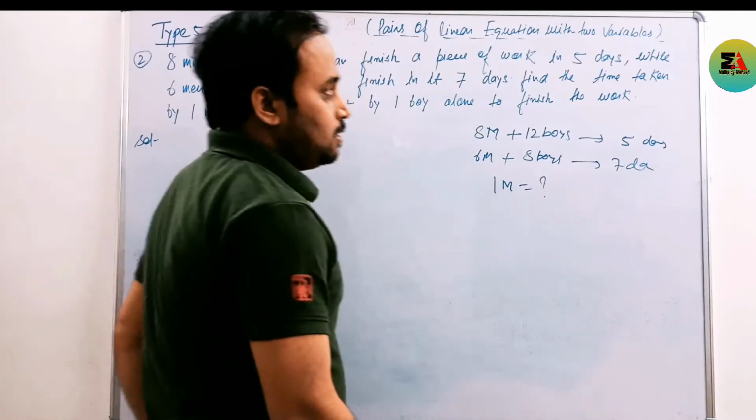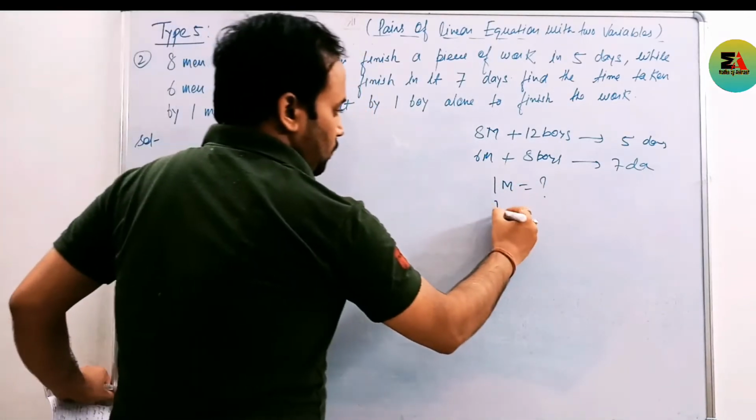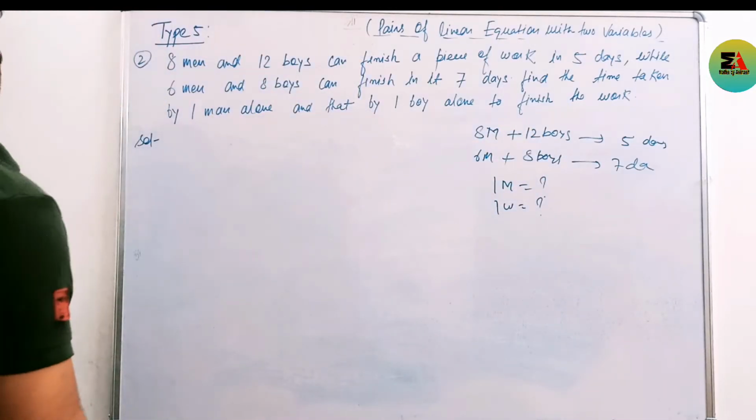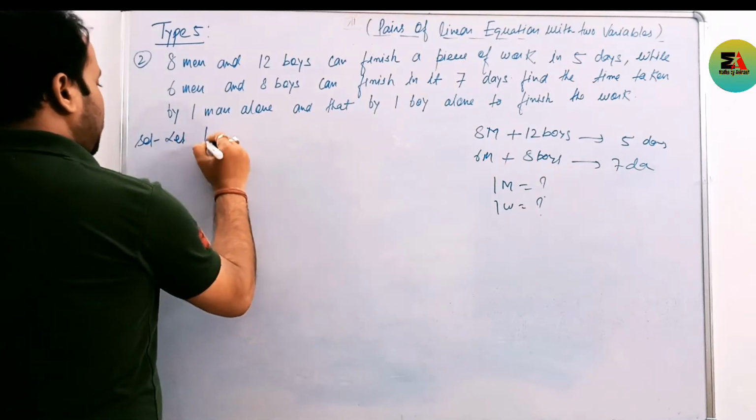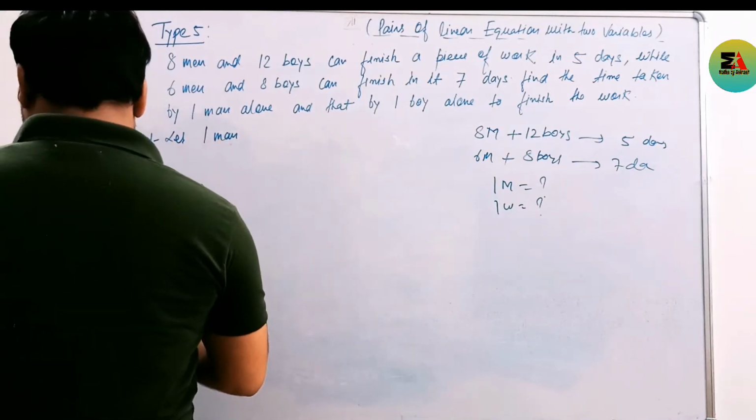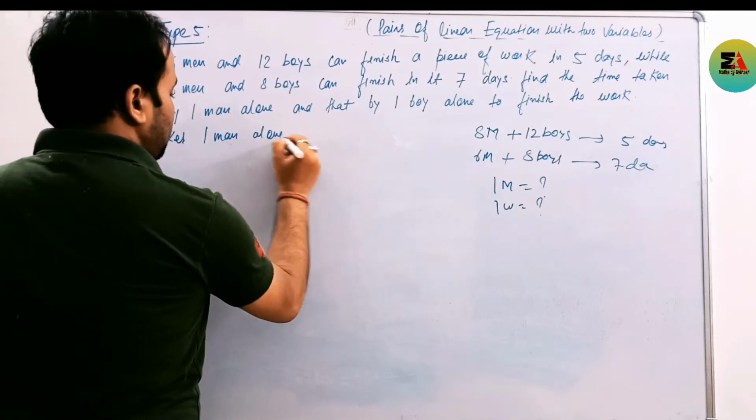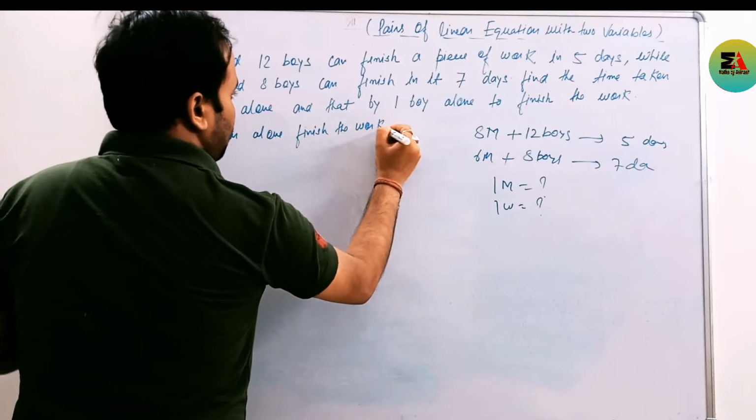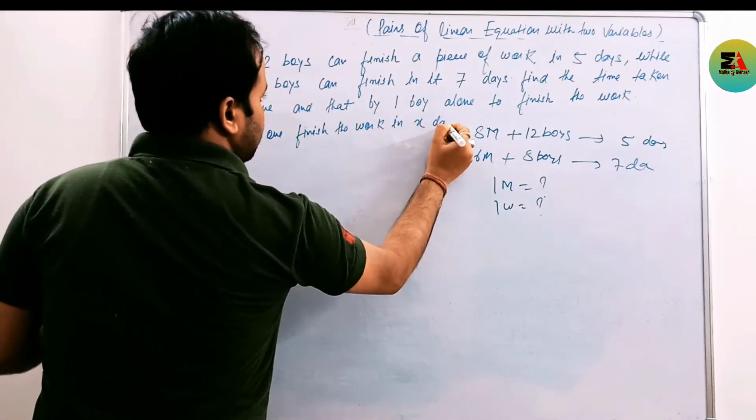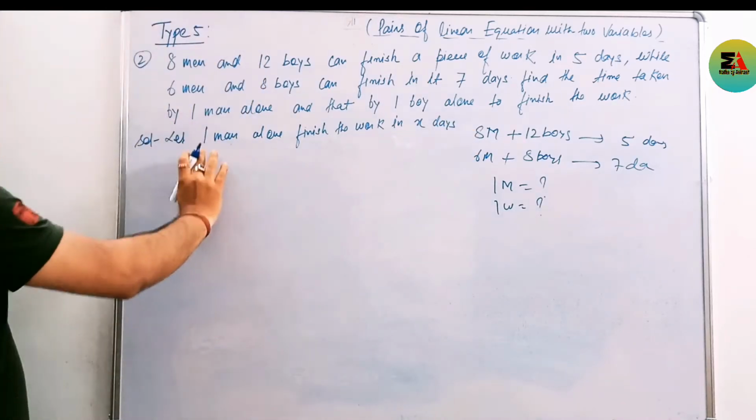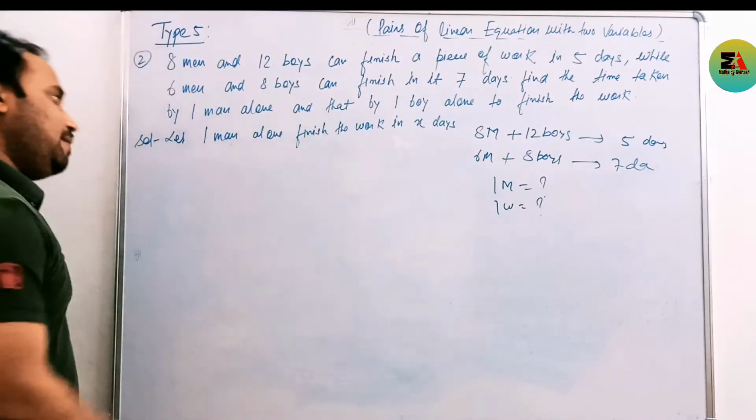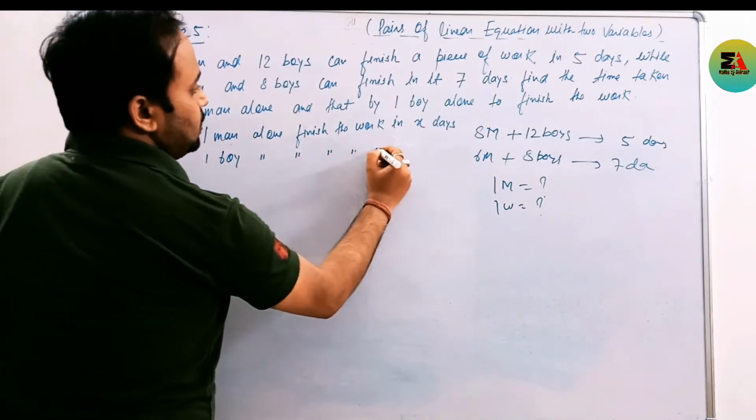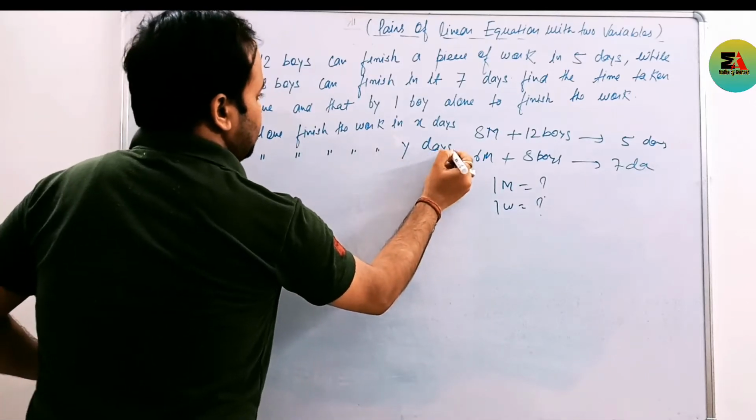One man can finish the work in how many days and one woman can finish the work in how many days. This we have to calculate. See how we solve this question. First assume, let one man alone finish the work in X days. We have to assume one man can finish the work in X days. Same as one boy alone can finish the work in Y days.